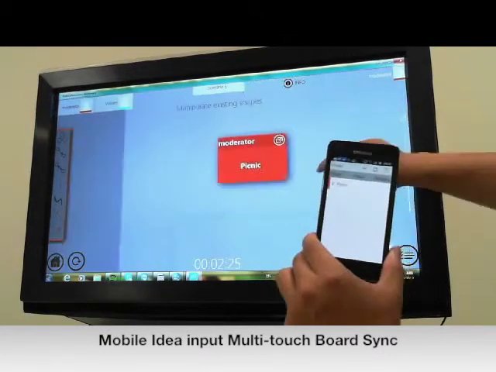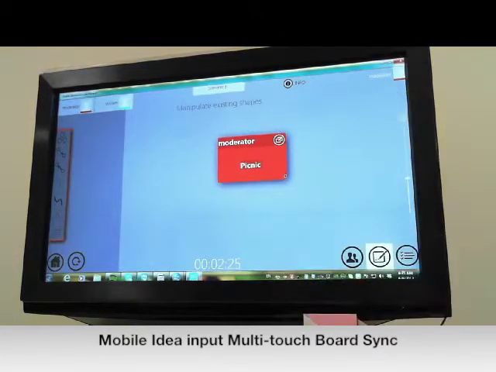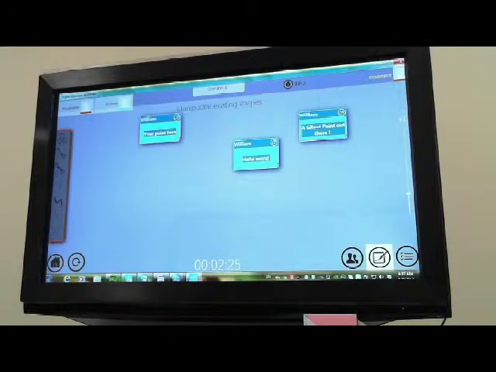There you go. And another idea that we want to do, let's try fireworks. We want to watch fireworks. Then when we save it, there you go. The word fireworks is automatically synced from the mobile phone to the board itself.